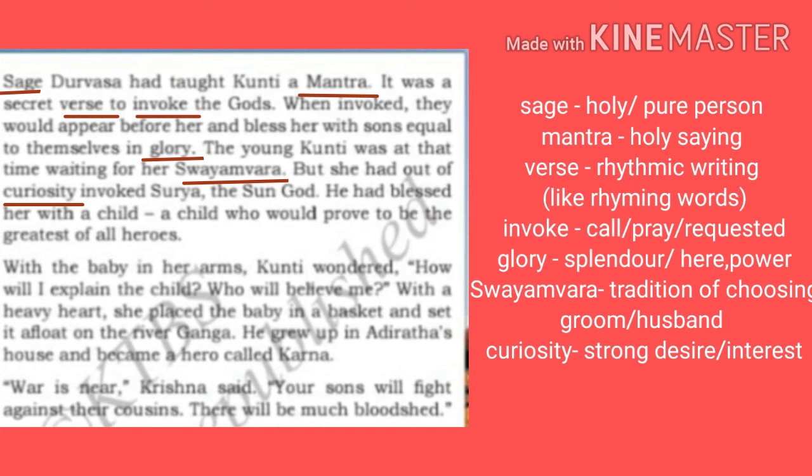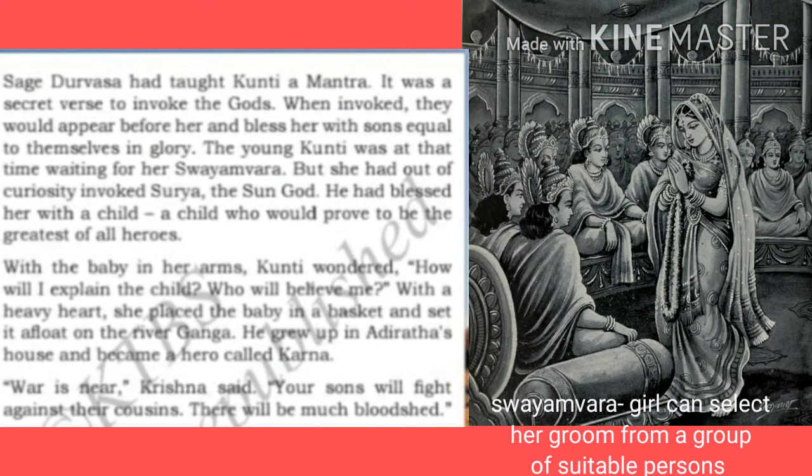The young Kunti was at that time waiting for her Swayambara. In ancient India, we used to have a practice in which a girl can choose a husband from a group of suitable persons. When she attains a marriageable age, she can choose her own husband. Swayam means self, Bara means groom. She can choose for herself a groom, that is called Swayambara.